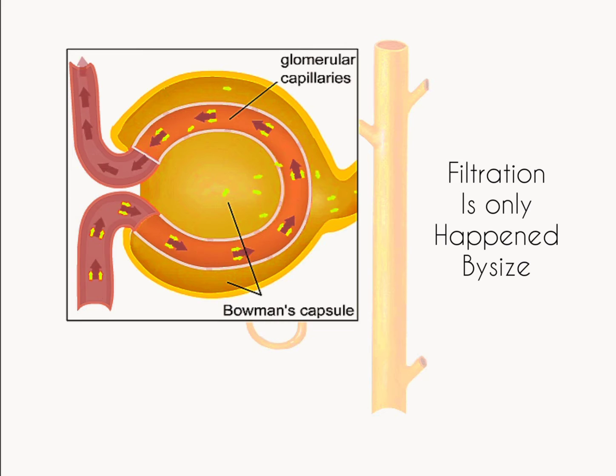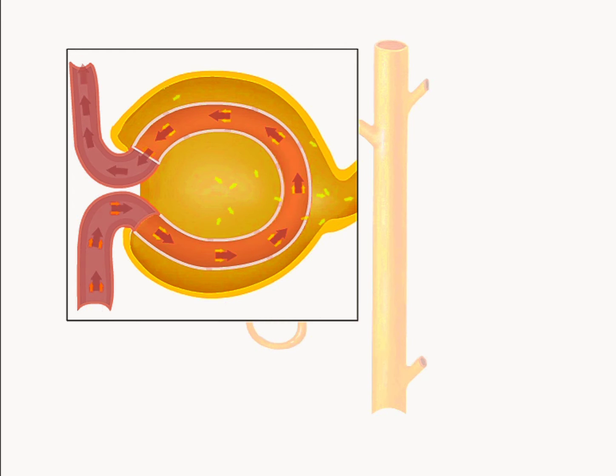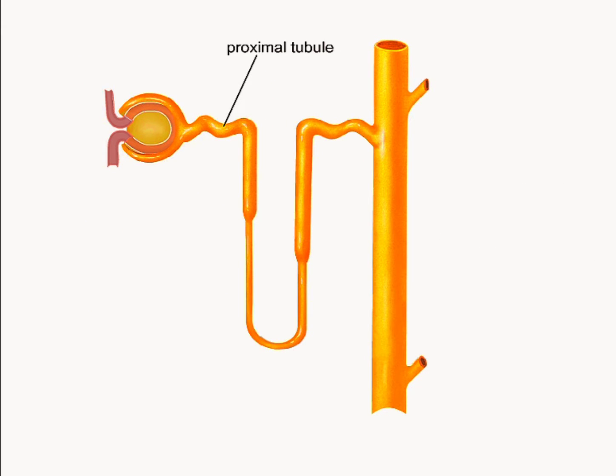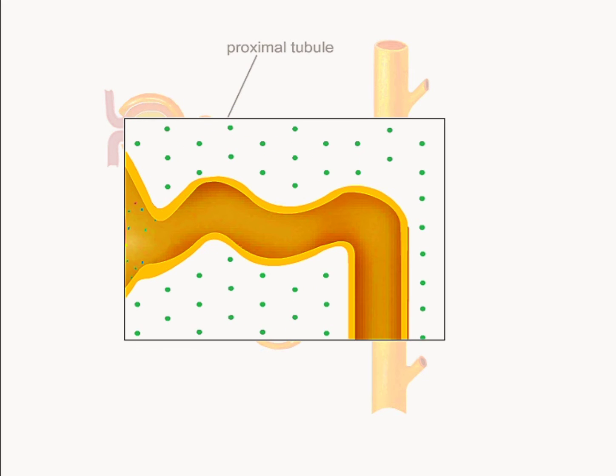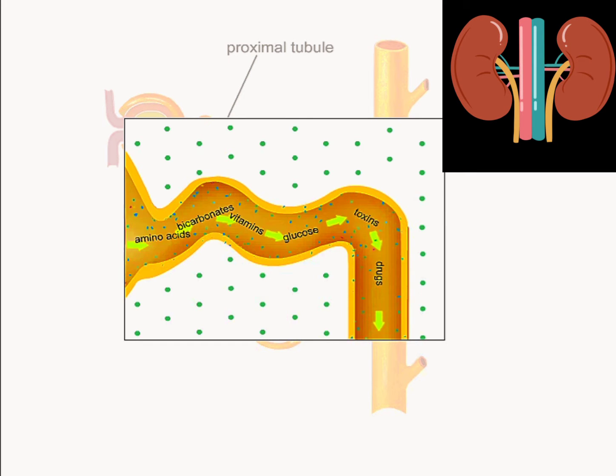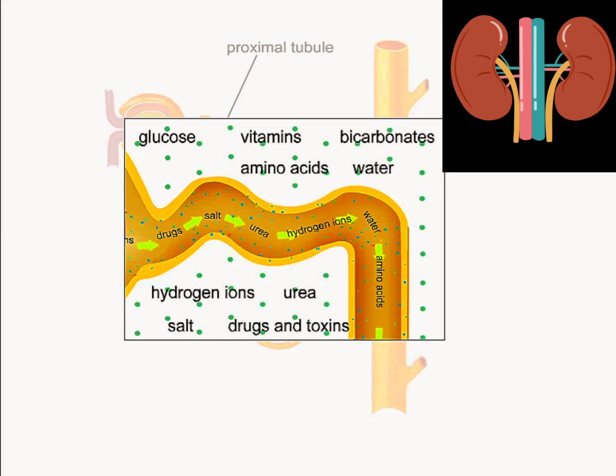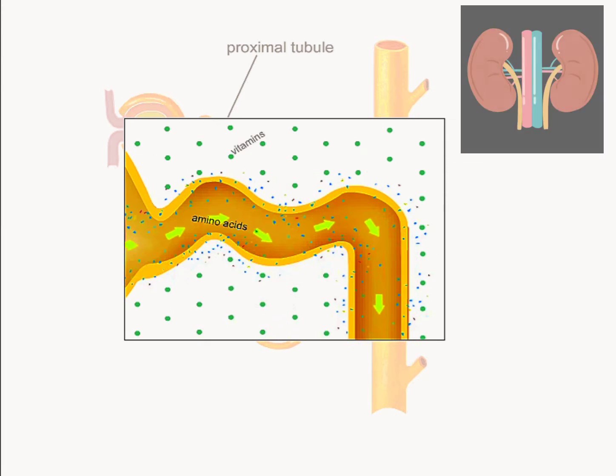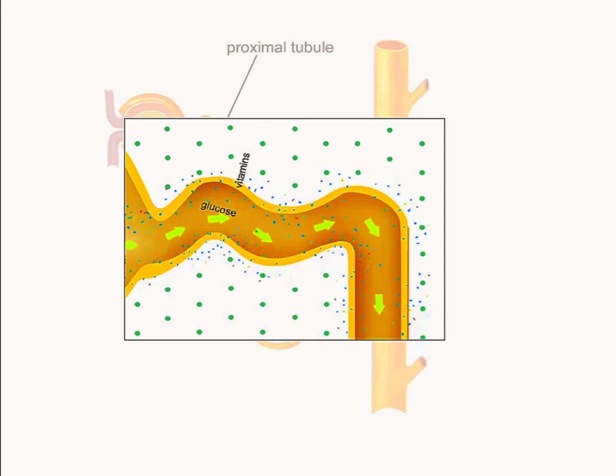Many of the important nutrient molecules that enter the filtrate must be actively pumped out of the nephron and back into the blood. This process is tubular reabsorption, although tubular reabsorption occurs along the entire length of the nephron. The bulk of this process takes place in the proximal tubule. Many of the important materials have been reabsorbed into the blood from the filtrate in the proximal tubule.